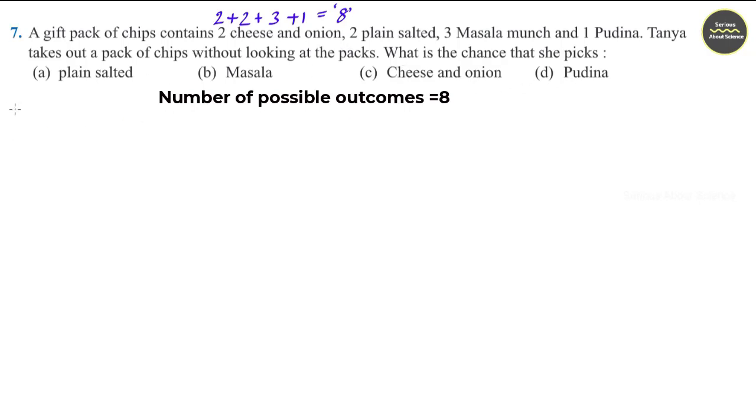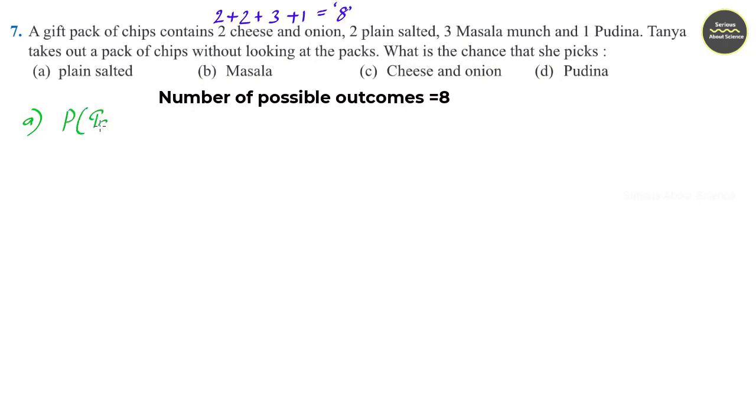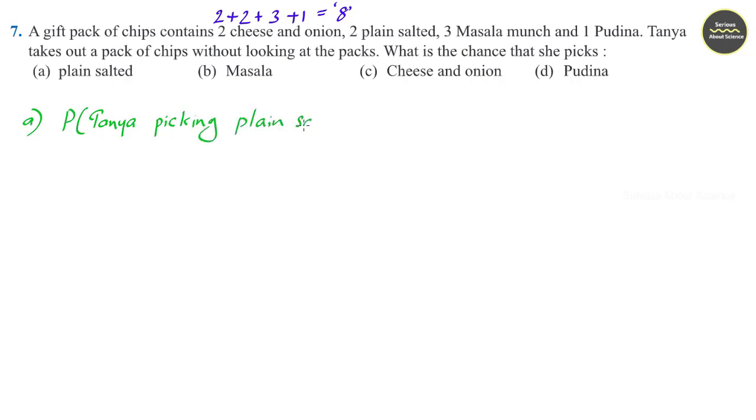At first we can write probability of Tanya picking plain salted. There are 2 plain salted given, so number of favorable is 2. And we have a total of 8 packets of chips. So probability is 2 by 8, or 2 by 8 we can reduce it as 1 by 4.